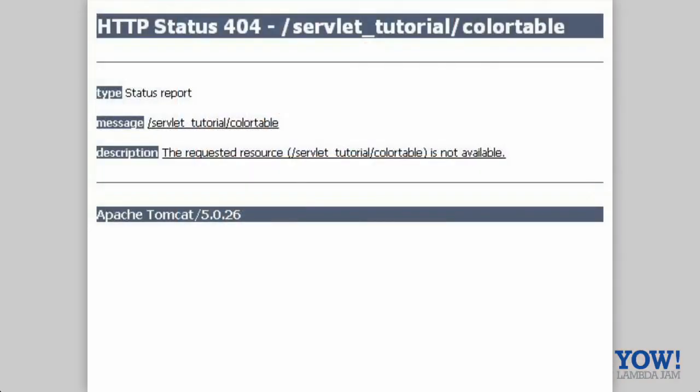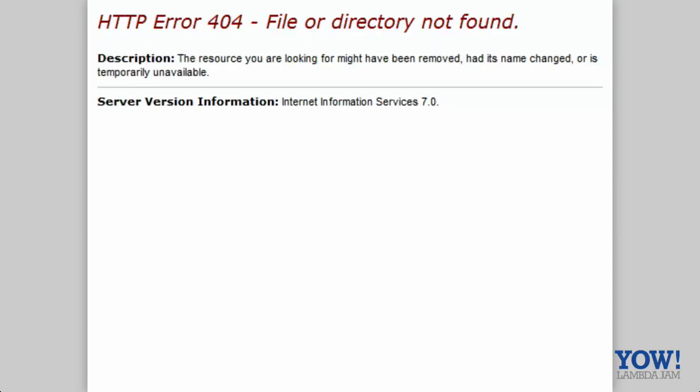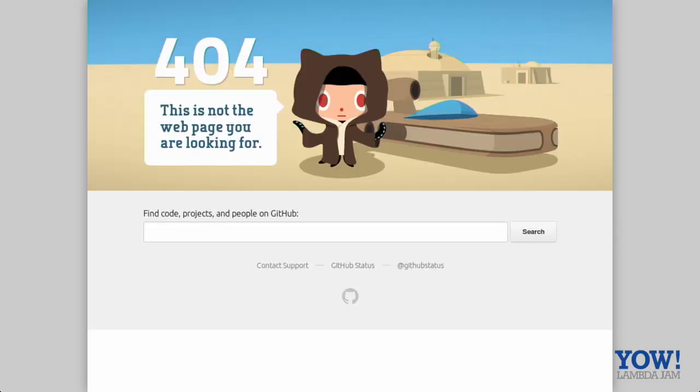If you're like me and you came from a Java background, this might look familiar to you. This is the default Tomcat 404 page. And if you come from the .NET world, there might be a similar IIS 404 page. But of course, a 404 page is a critical part of your application, just like any of your other pages, just like your login page and just like your profile page. And this is the example of GitHub's 404 page. It obviously contains useful information, and it's something that you expect your users to see at some point. I'm sure we've all seen this at some stage.